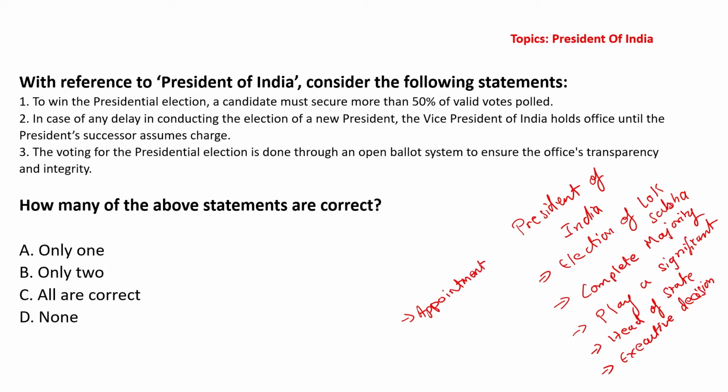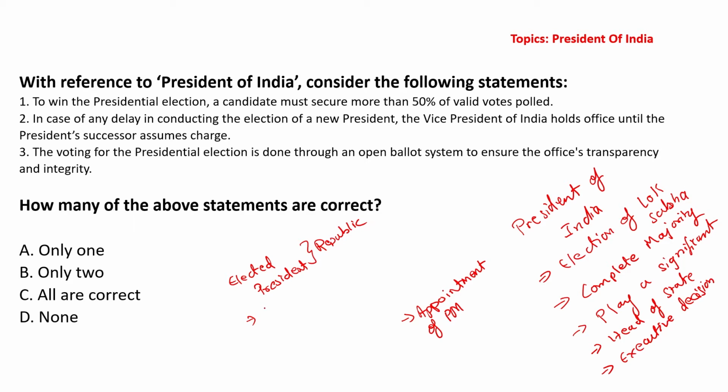Okay, if you take into consideration the election of president, so we have an elected president, and because we have an elected president, what can we also say? India is a republic. So, elected president, let us talk about it a bit more.